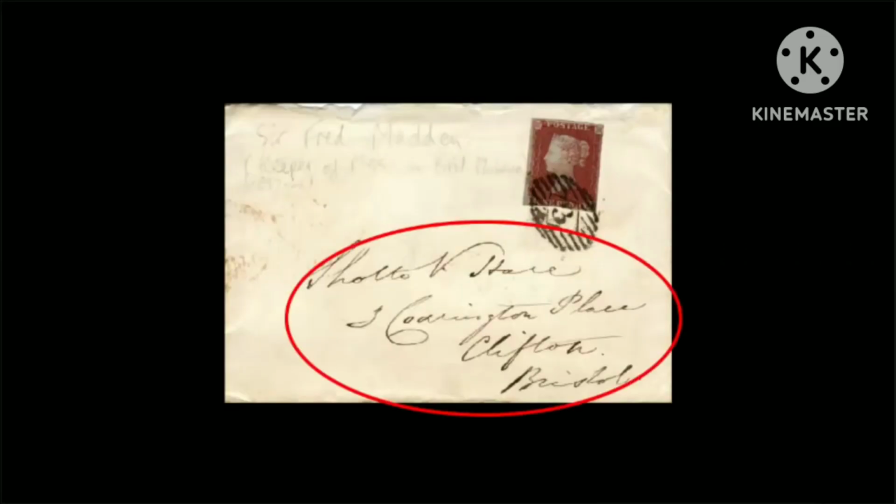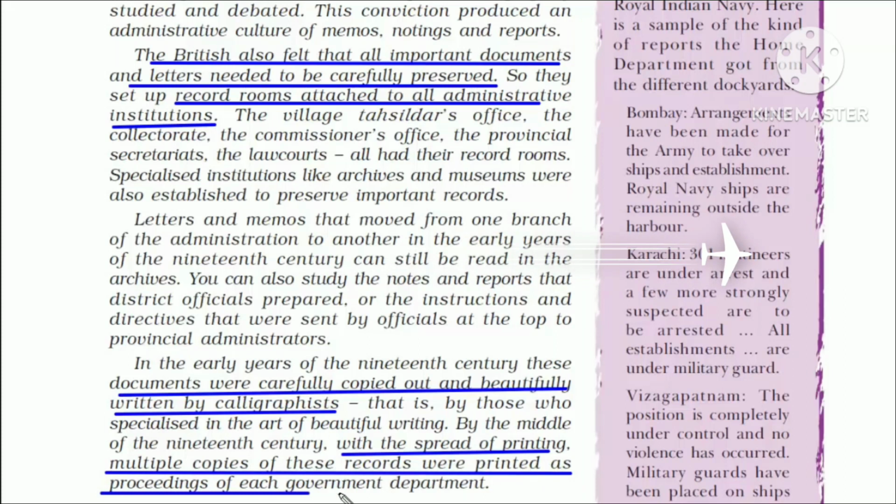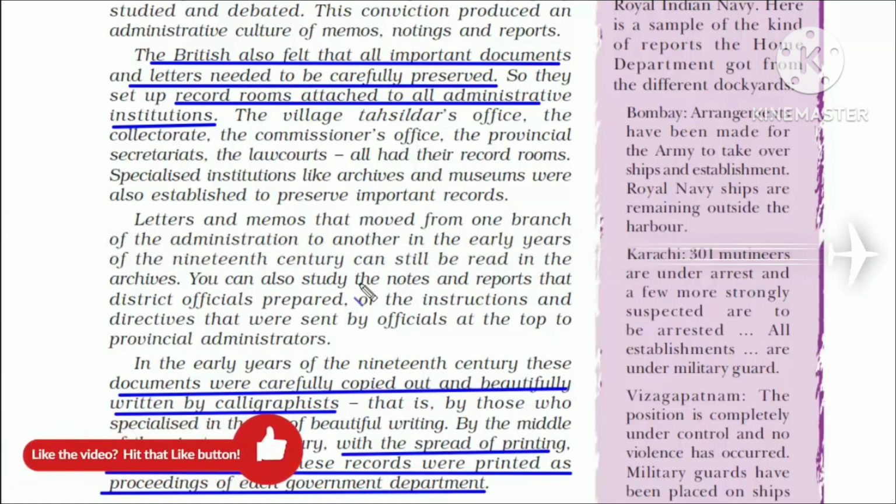One beautiful thing to notice about documents that the British produced: they were written by calligraphists. These people had beautiful handwriting, and with the introduction of printing machines, these records with such beautiful handwriting were printed in several copies, and they were all spread around. That's how each government department started using similar handwriting for official letters, so that one could easily look at the letter and identify its importance based on the handwriting.